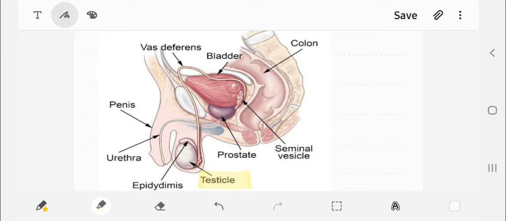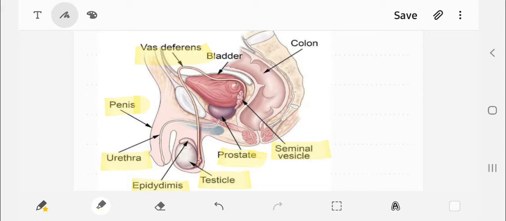Then we will discuss the epididymis and vas deferens as our secondary duct system. Then the seminal vesicle and the prostate, which are known as the accessory glands, and the urethra and penis, the external genitalia.